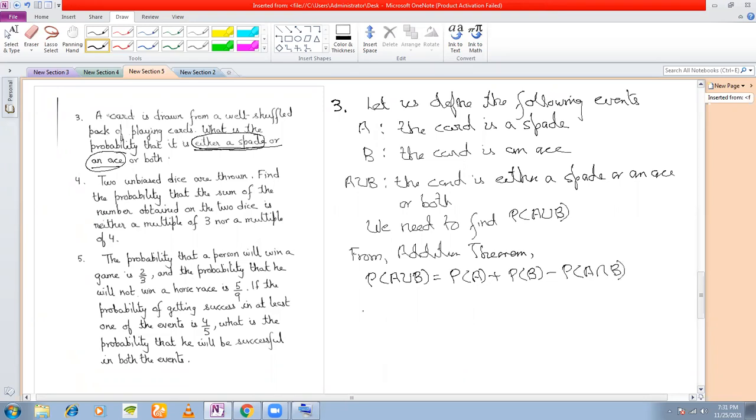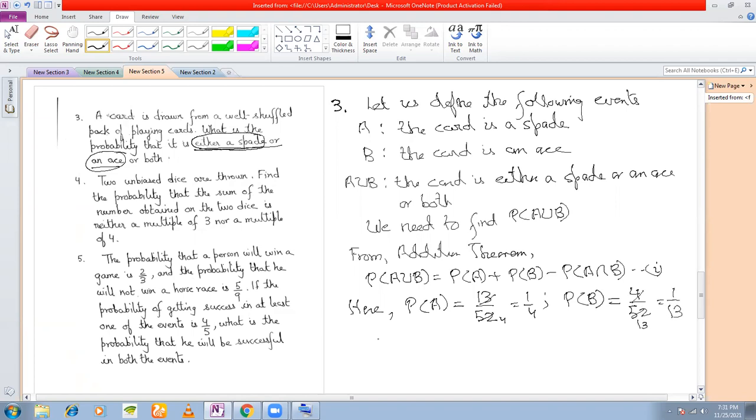Let's call this 1. We are going to use this to find P(A union B). Now, what is P(A) here? Look at the event: the card is a spade. How many spades? Kushi, tell me. What is the probability of a spade? 13 by 52. Okay, fine. So this is 1 by 4. P(B), probability of an ace: 4 by 52.